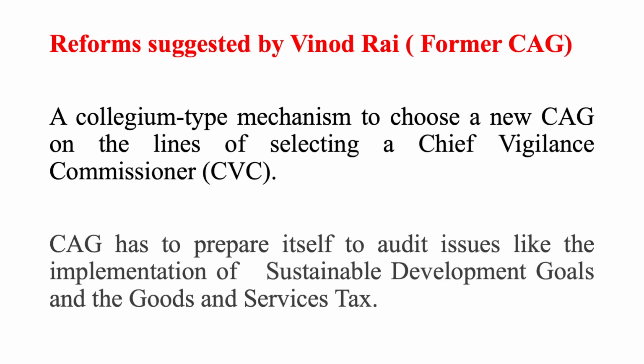A collegium type mechanism to choose a new CAG, on the lines of selecting a Chief Vigilance Commissioner. The next recommendation is that CAG has to prepare itself to audit issues like the implementation of Sustainable Development Goals (SDGs) and the Goods and Services Tax. These are a few recommendations given by Vinod Rai in order to bring reforms in the CAG.